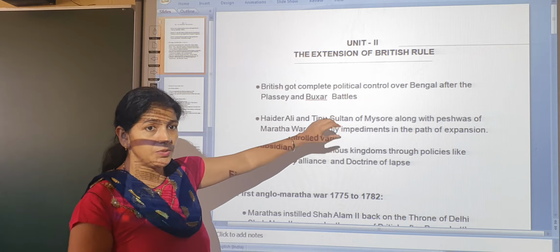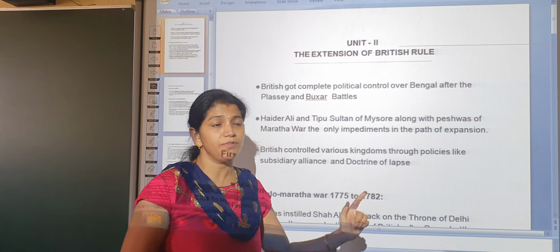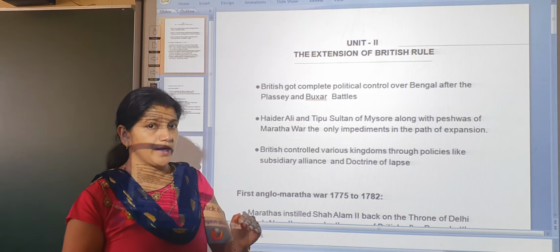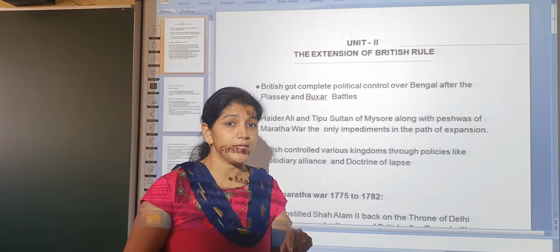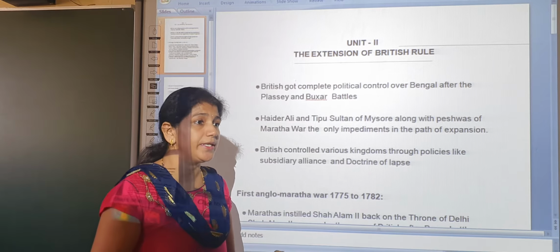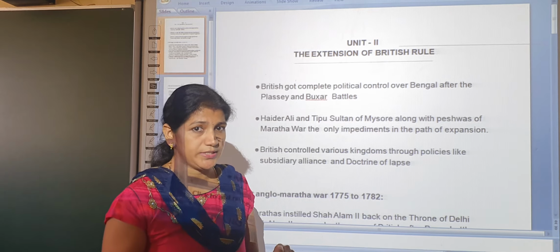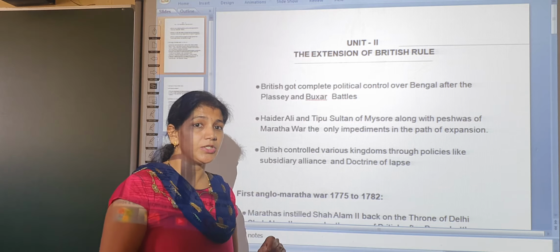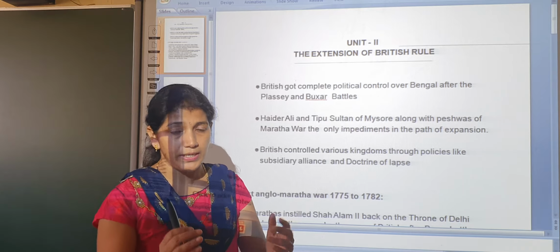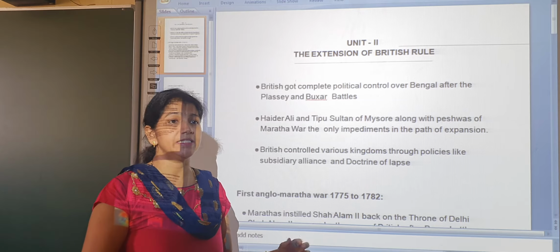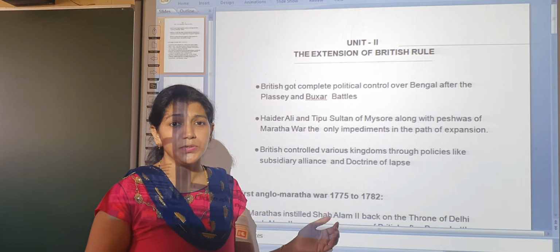For this lesson, we discuss the most important concepts. First of all, the first Anglo-Maratha War, and second, the subsidiary alliance. This policy was implemented by Lord Wellesley. It is a cunning policy. The main intention of this policy was capturing all the territory of India. And third, the doctrine of lapse, which was introduced by